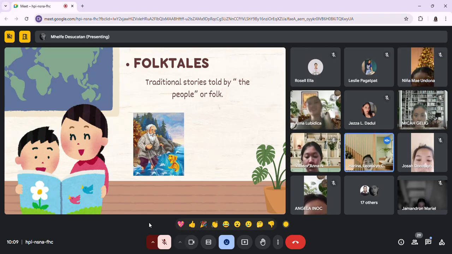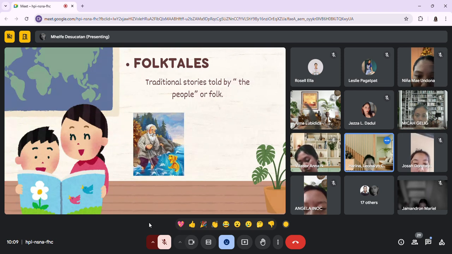Exactly, that's right. So the tale of the old fisherman and the goldfish is a Russian folktale that warns against greed and teaches the importance of contentment. The fisherman, initially grateful for a small fish, in the long run becomes increasingly greedy and ultimately loses everything that he had. So it really reminds us that greed can ruin everything. So we have to be content with what we have now. Can you next, Miss Malfi?